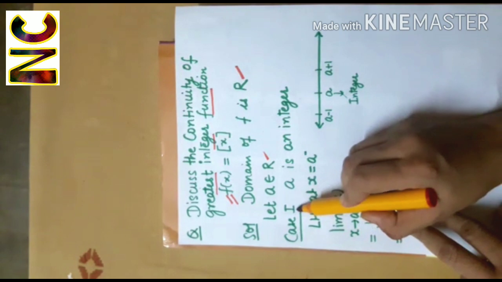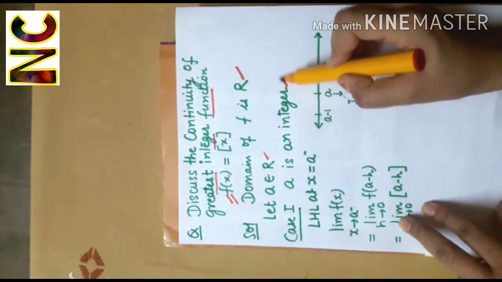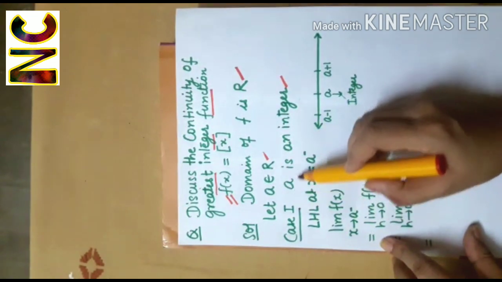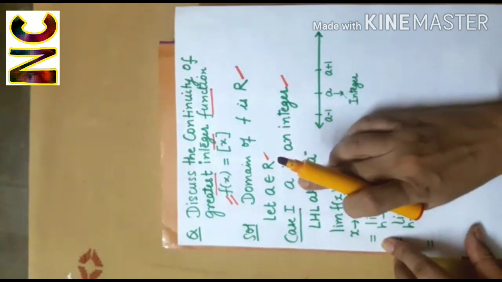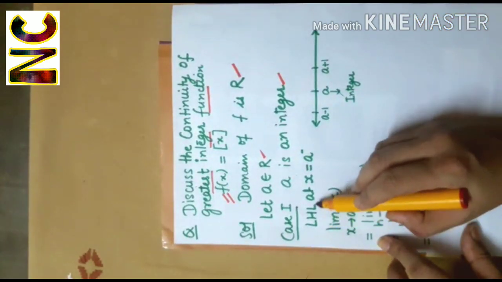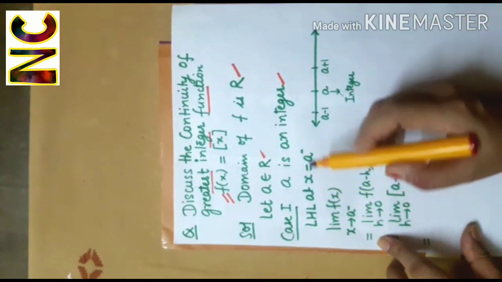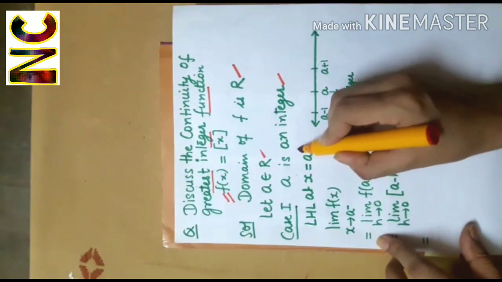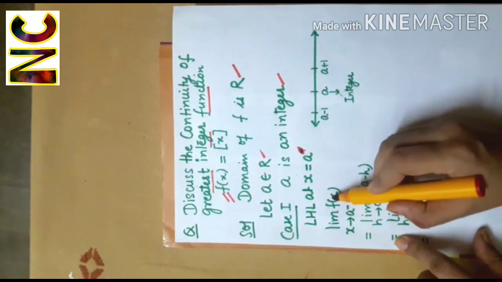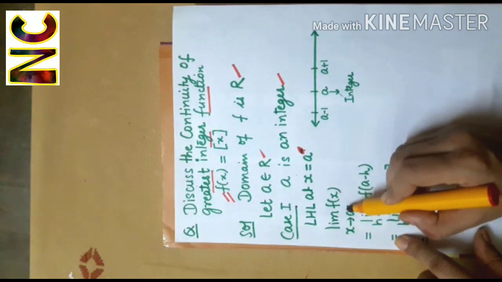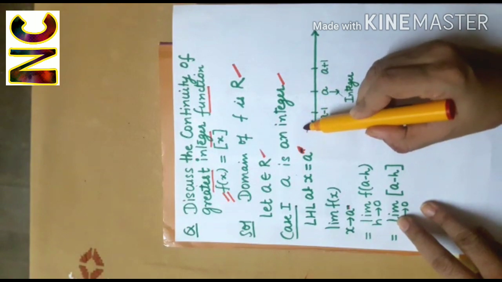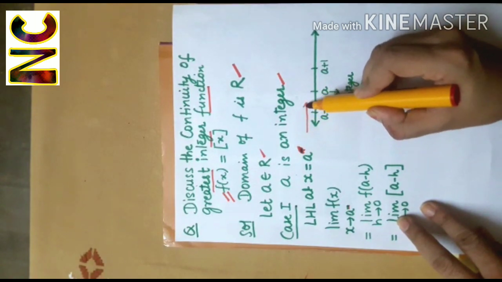So first case, let a be an integer. So I will check the continuity of the function at this point a. First we will compute the left-hand limit at x equal to a. The left-hand limit is denoted by limit f(x) as x approaches a minus. It means that we are approaching a through values smaller than a.